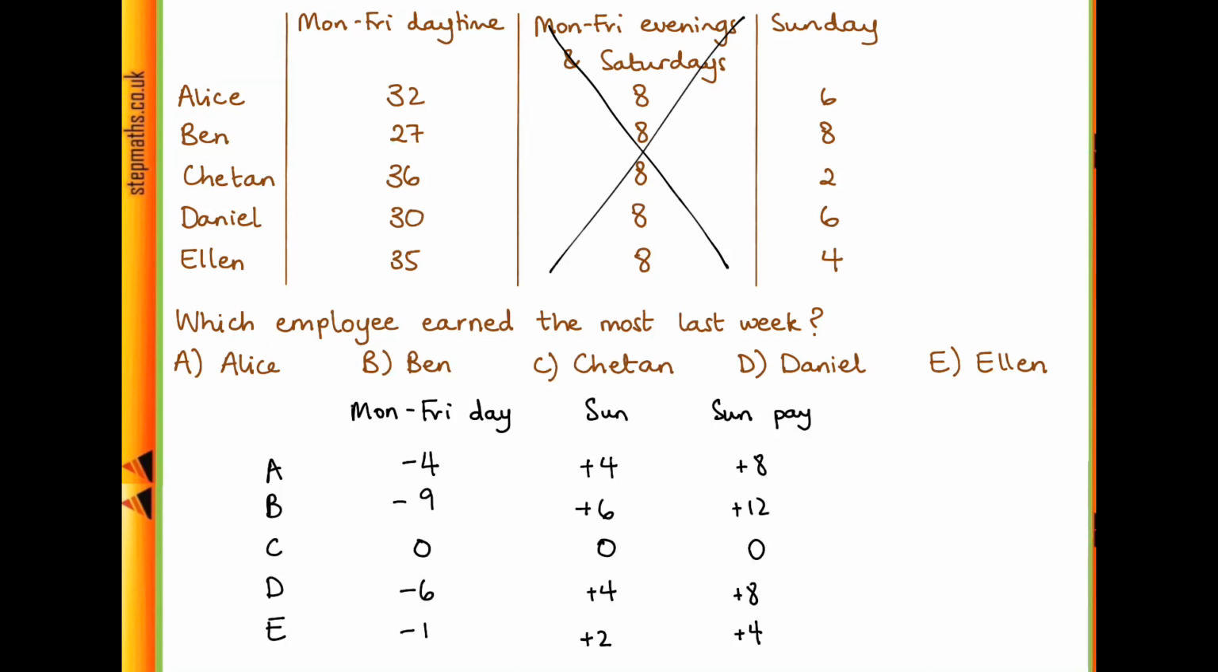So now if we just work out the total hours of pay that they got more or less than Chaitan, Alice got -4 plus 8, which would give us +4 in total. Then Ben has -9 plus 12, gives us +3. Daniel has -6 plus 8, that's +2, and Ellen -1 plus 4, that's +3. So this tells us that Alice got 4 hours worth of pay more than Chaitan, Ben got 3 hours worth of pay more, and so on. So from this, we can see that the person who got the most would be Alice, and that gives us answer A.